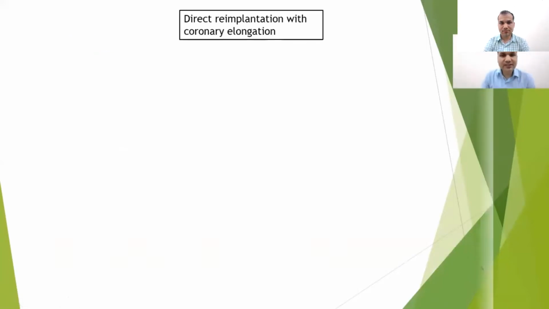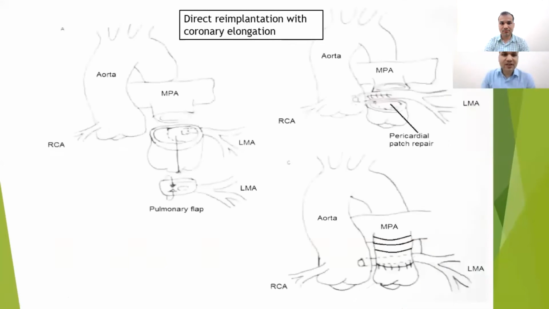So how did we do the correction in our case? Initially, we did a transection of the MPA at the proximal part, and we created a tubular extension with the help of a pulmonary flap, and then we relocated the LCA into the aorta, and subsequently we reattached the MPA to the proximal part.